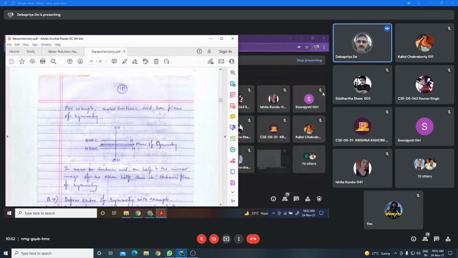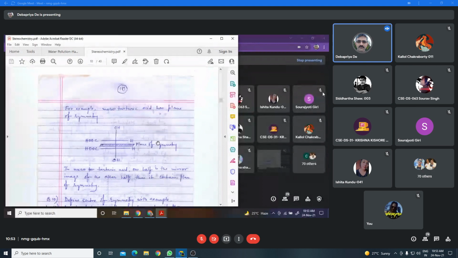What are those three different types of symmetry? Those are plane of symmetry, center of symmetry, and alternating axis of symmetry. Now first I shall discuss the plane of symmetry. Okay? Plane of symmetry means,